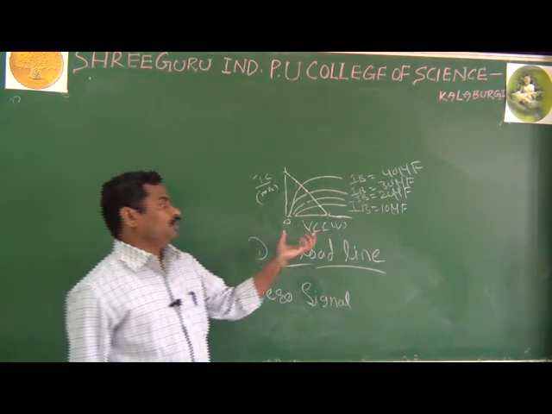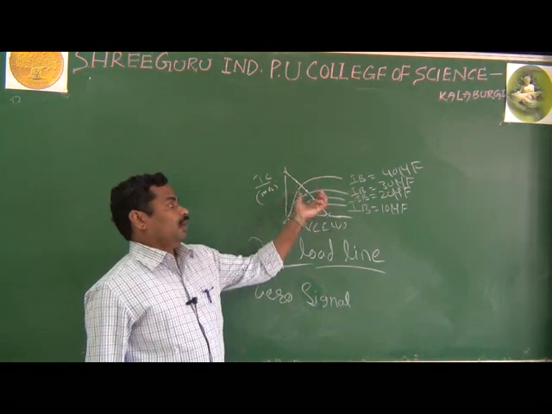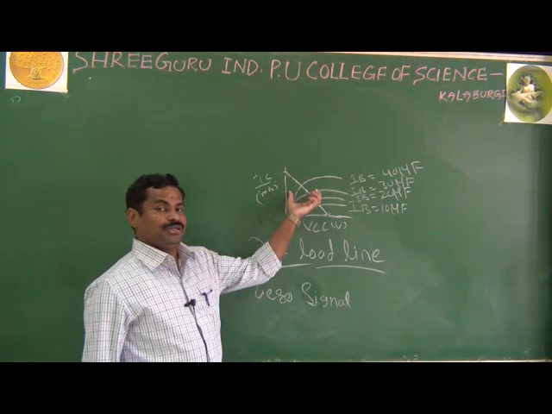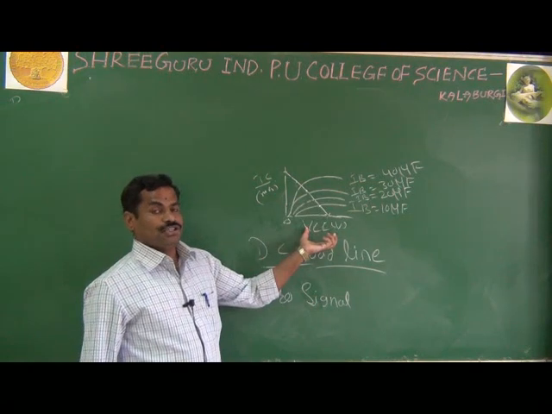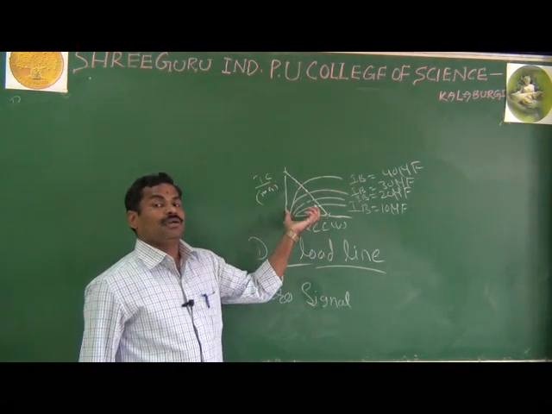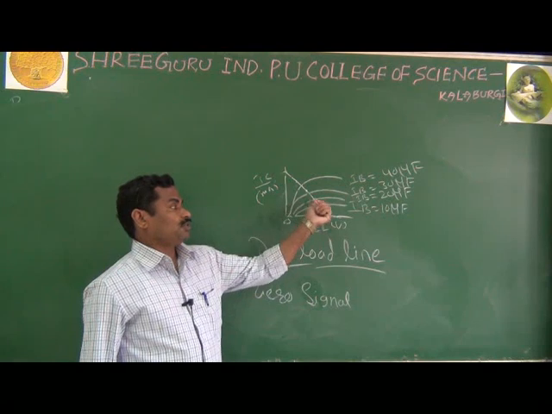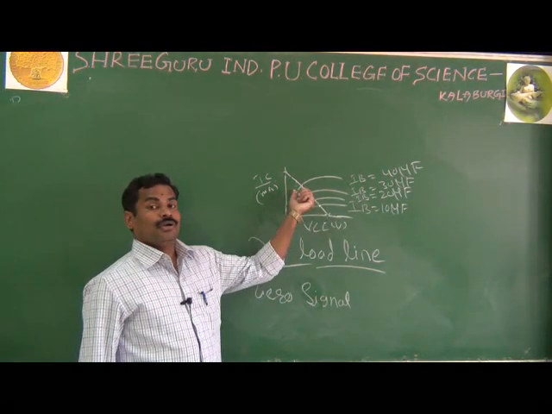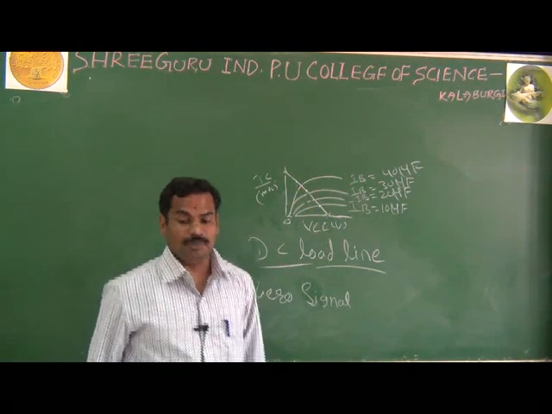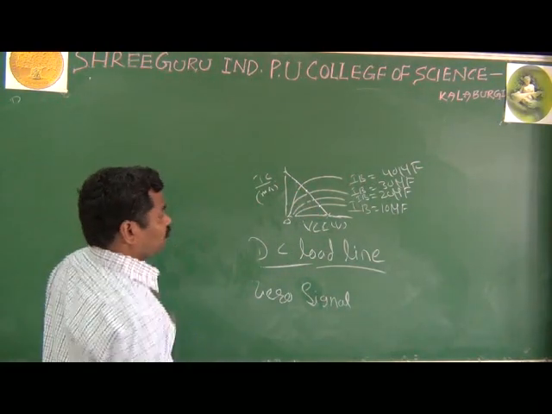By drawing the DC load line, we can represent the different operating points. This is also an important application of your DC load line. Why do you have to draw it? To represent different operating points, or different Q points. This is the importance of your DC load line.